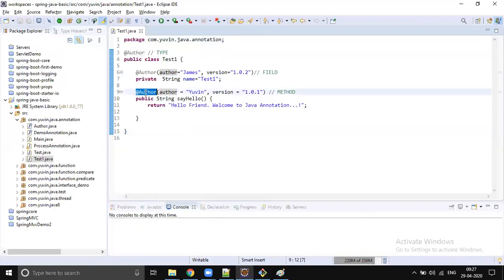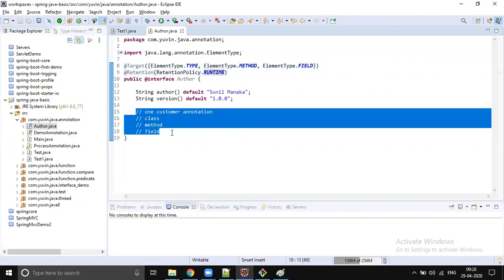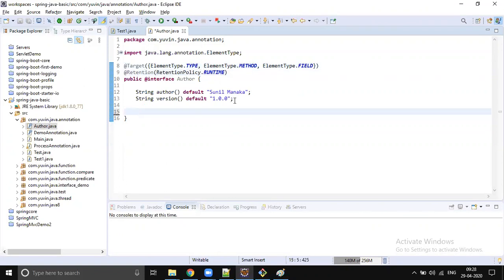Without opening it, we can say at target type, field, method, and at retention policy runtime. Retention policy runtime, right?